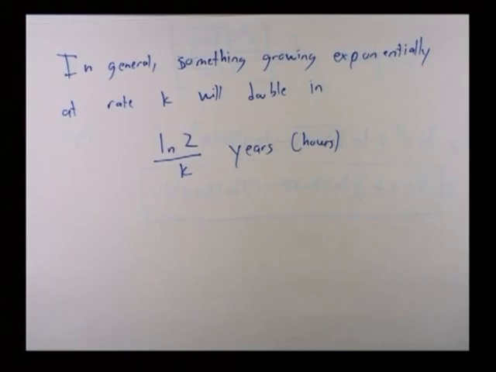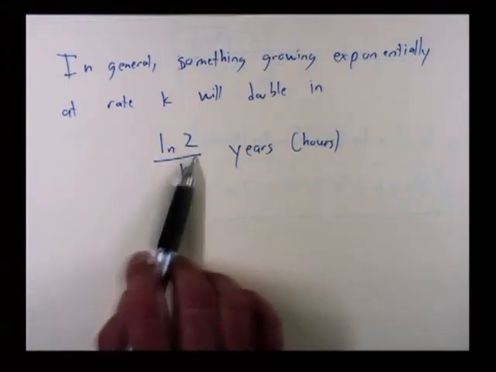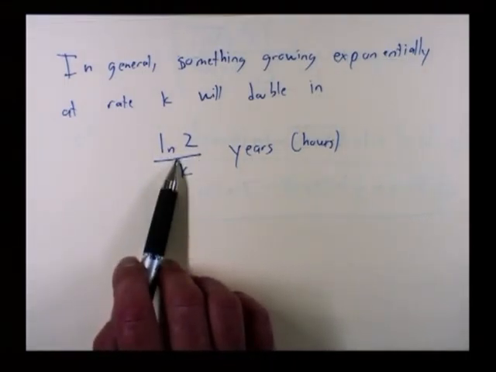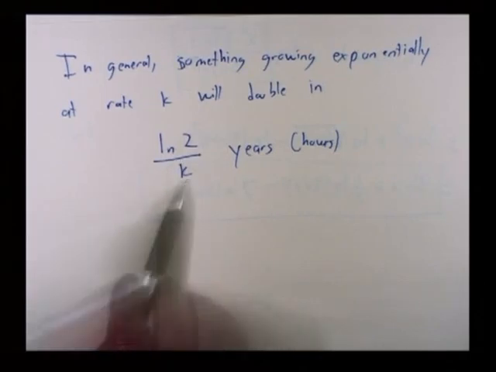And I would point out to you that this is a nice party trick. The natural log of 2 is 0.693. It's very close to 70. It's hard to do math with the natural log of 2 in your head, but it's not hard to do math with 70 in your head. So imagine this as a 0.70. Imagine this as a 70. 70% is 0.70, and imagine this k as a percent.